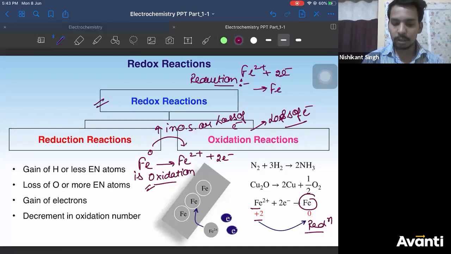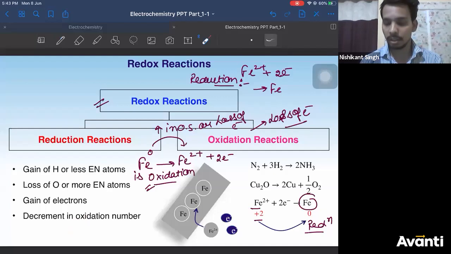So this is what is mentioned here also. In terms of oxygen and hydrogen also you can mention, you have studied already. Gain of hydrogen is reduction. Loss of oxygen is also reduction. Gain of electrons is reduction. Decrease in oxidation number is reduction, right? This is the complete definition of reduction reaction. And this is the example of reduction reaction. This is the example of oxidation reaction. I'm repeating again: addition of hydrogen, removal of oxygen, gain of electrons, and decrease in oxidation number.